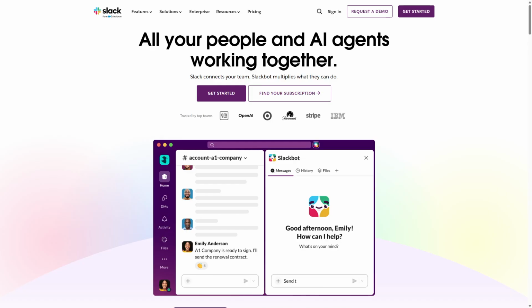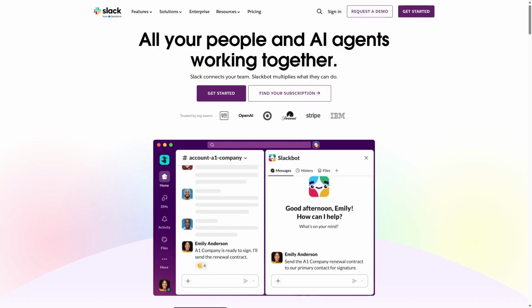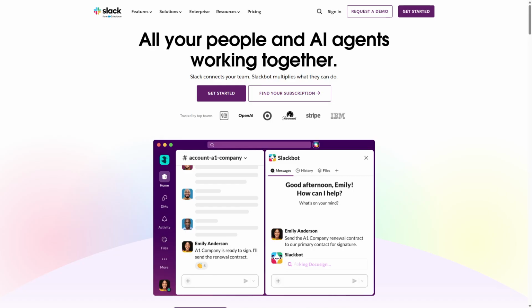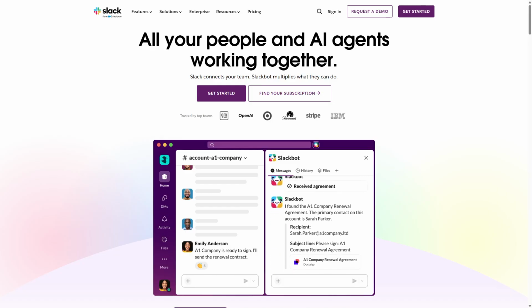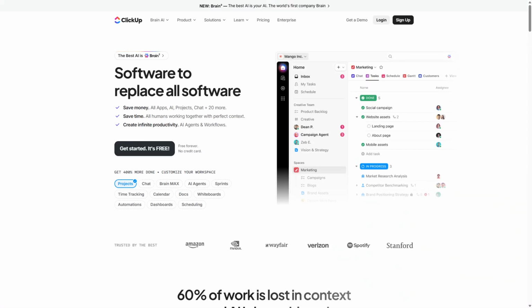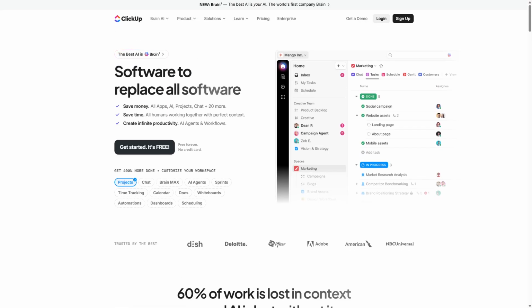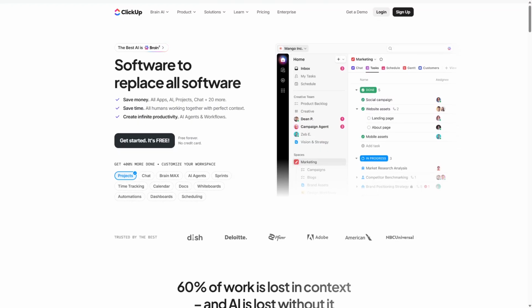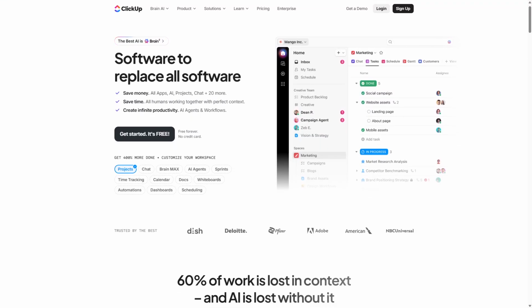The core difference is ClickUp focuses on task and project management, while Slack specializes in real-time communication and messaging within teams. ClickUp is an all-in-one productivity platform that combines task management, document collaboration, time tracking, and goal setting. It works by organizing projects into customizable spaces, lists, and tasks, allowing teams to plan and track progress in one